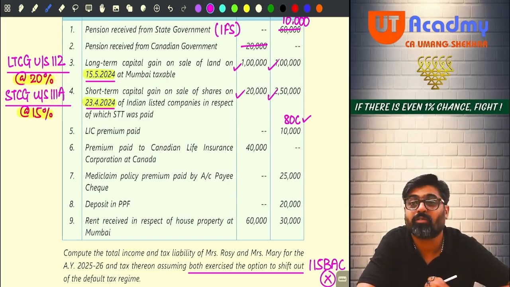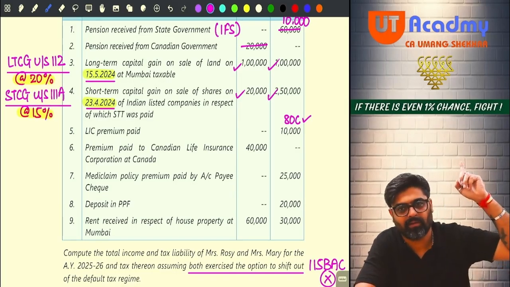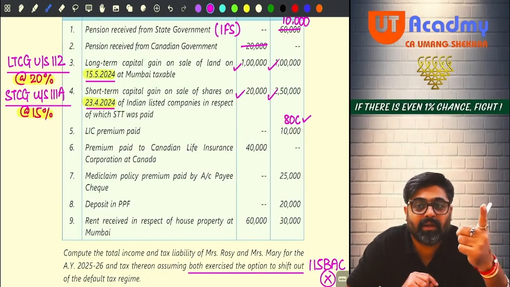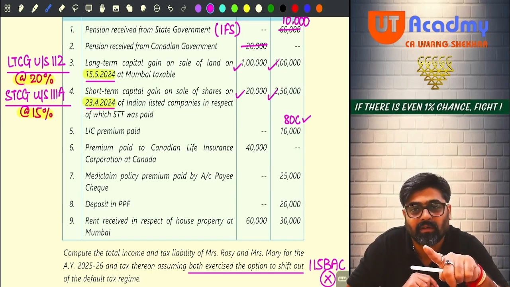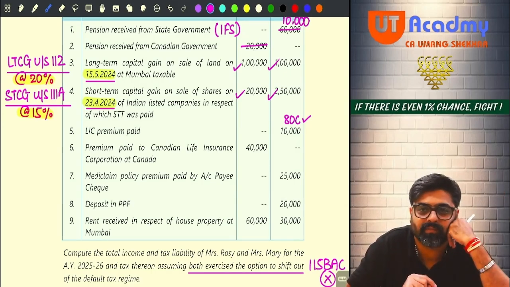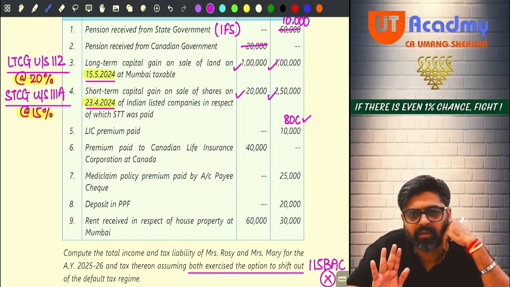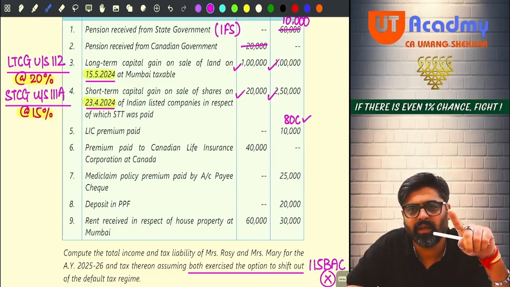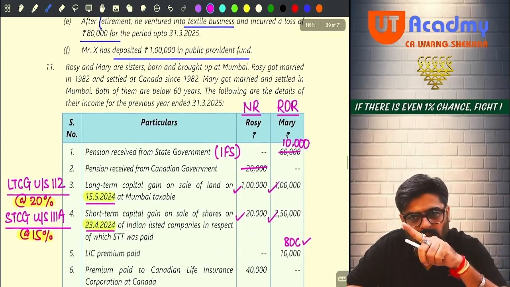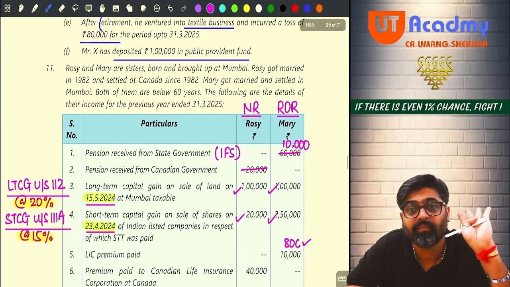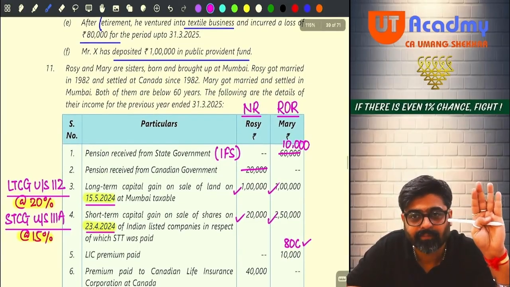Why? Because premium is paid outside India to a foreign life insurer. See, if you have done this, now you have committed the mistake like others have done in this question. This was deliberately given. Do you remember 80C? Can the deduction of 80C be claimed by resident as well as non-resident? So even the non-resident can claim the deduction under 80C.